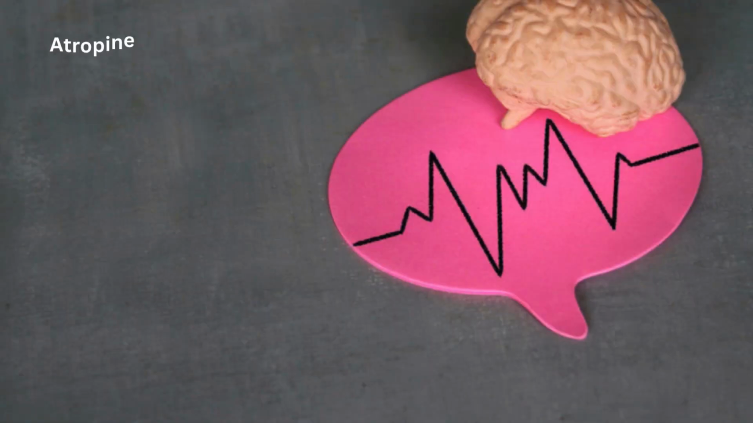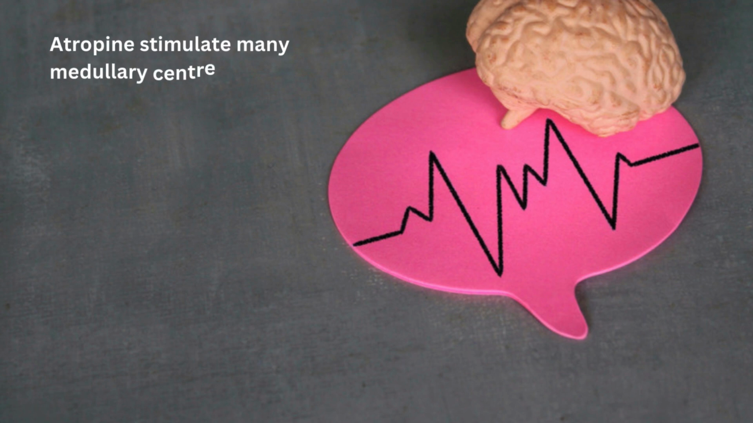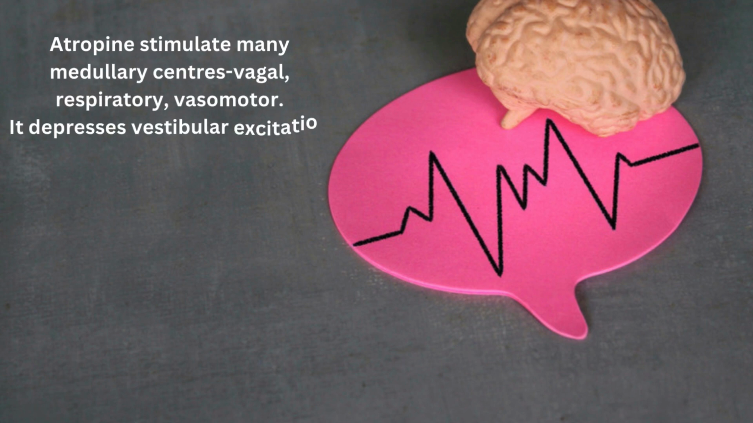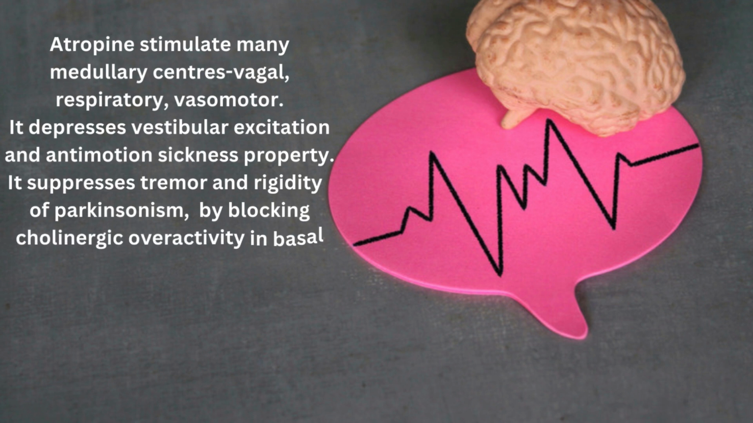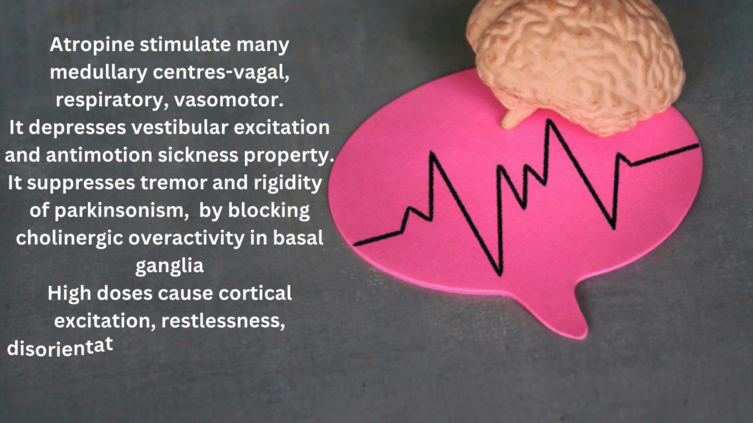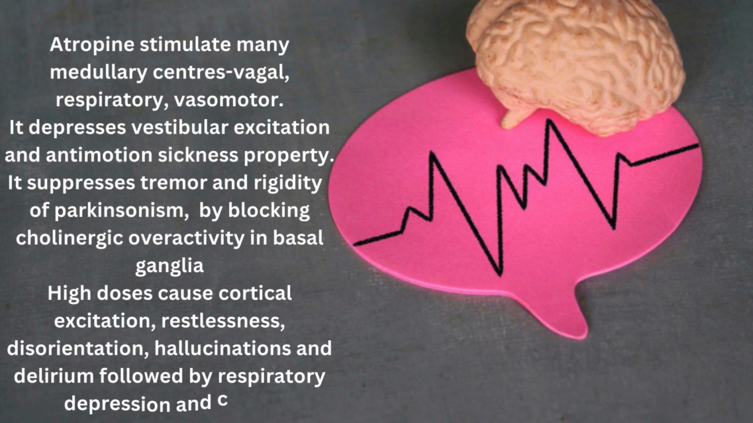Atropine stimulates medullary centers such as vagal, respiratory, and vasomotor centers. It depresses vestibular excitation, giving an antimotion sickness property. It blocks cholinergic overactivity in basal ganglia, thereby suppressing tremor and rigidity of Parkinsonism. In high doses, atropine can also cause cortical excitation, restlessness, disorientation, hallucinations, and delirium, followed by respiratory depression and coma.